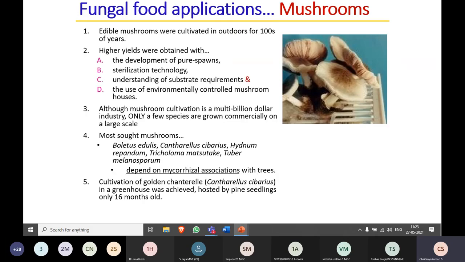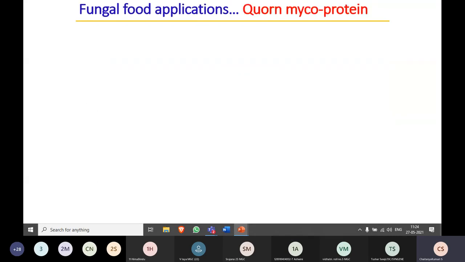For another application, mushrooms are directly considered a food material which contains carbohydrates, proteins, and no cholesterol. So mushrooms can be taken directly as food material. No need to discuss mushrooms in detail; everybody knows about that.